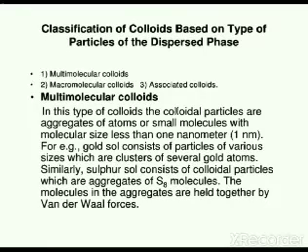Examples are gold sol and sulfur sol. Gold sol is found to consist of a large number of gold atoms. A large number of gold atoms associate to give gold sol. Similarly, a large number of S8 molecules associate to give sulfur sol.